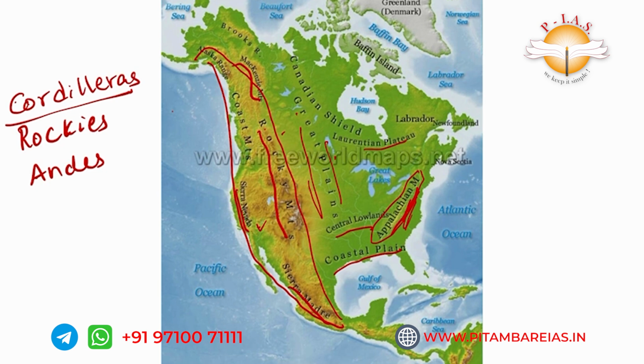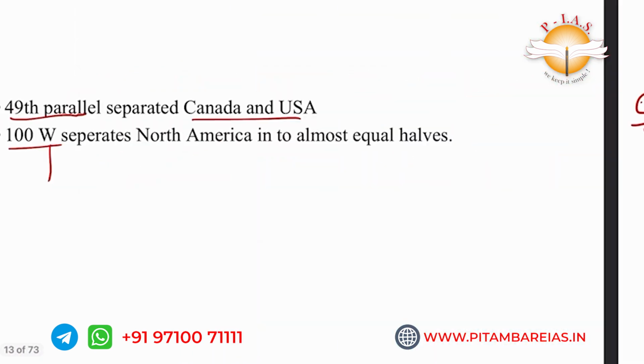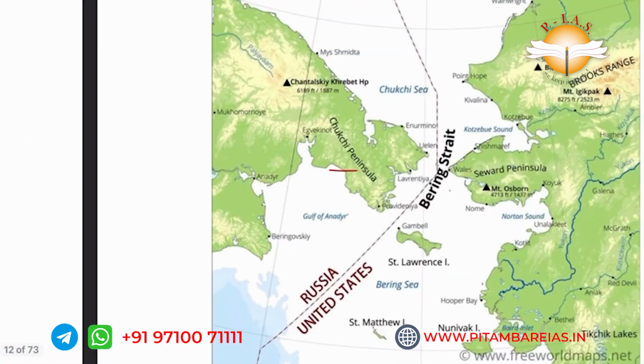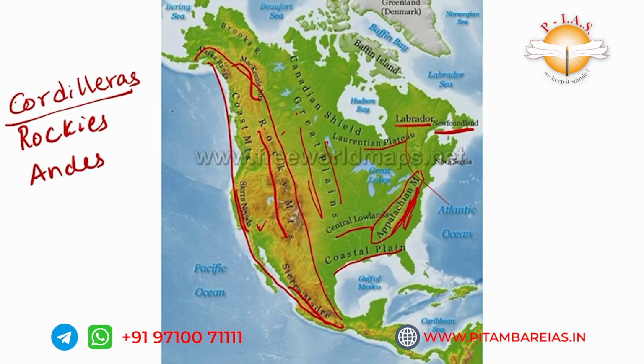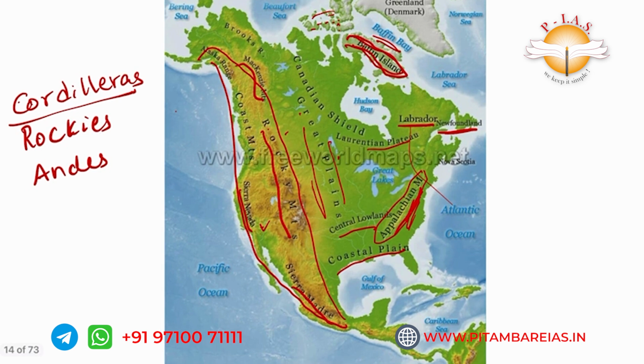Other important physical features are this Labrador, Newfoundland, and here there are multiple mountains. Not much important, Queen Elizabeth Mountains and others. Only Baffin Island, sorry, these are not mountains, these are islands. Only Baffin Island is important because the name is Baffin Bay, it is there, so that's why it is important.